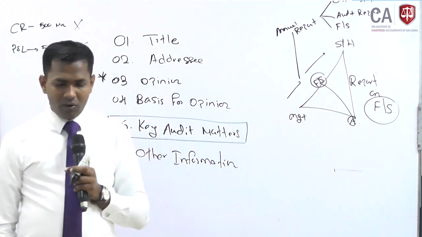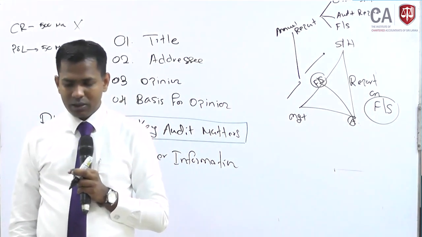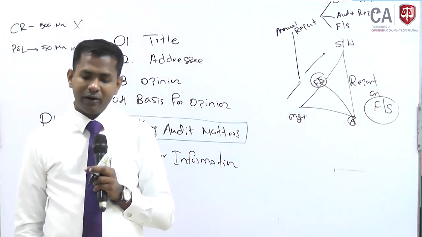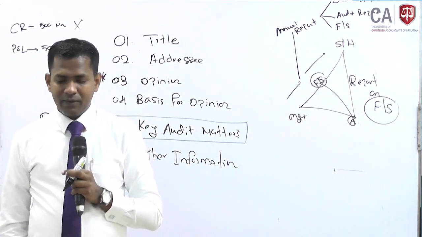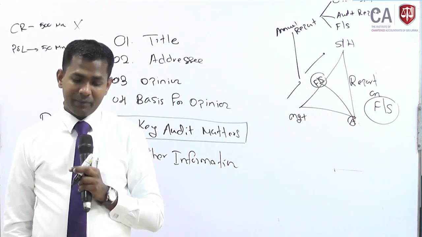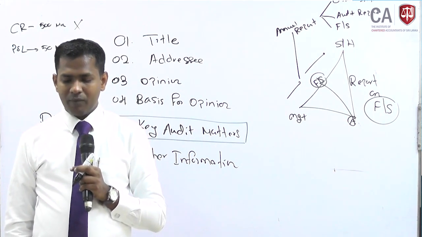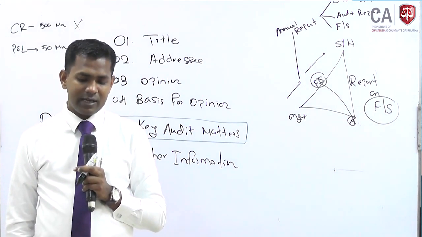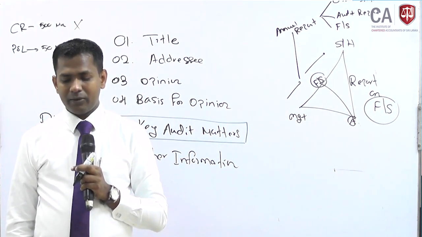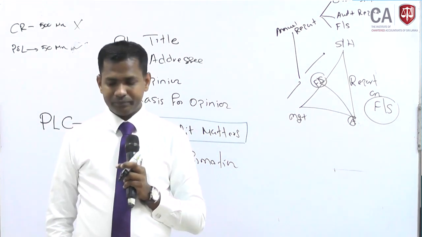In connection with our audit of the finance statement, our responsibility is to read the other information, and in doing so, consider whether the other information is materially inconsistent with the finance statement or our knowledge obtained in the audit or otherwise appears to be materially misstated. If, based on the work we have performed, we conclude that there is a material misstatement of the other information, we are required to report that fact. We have nothing to report in this regard in this particular scenario.